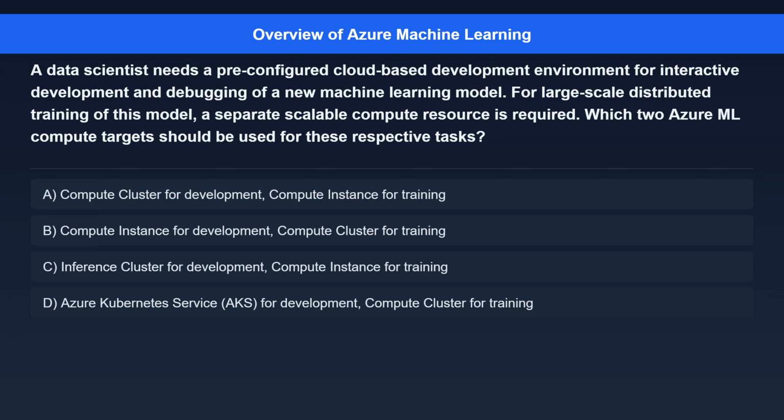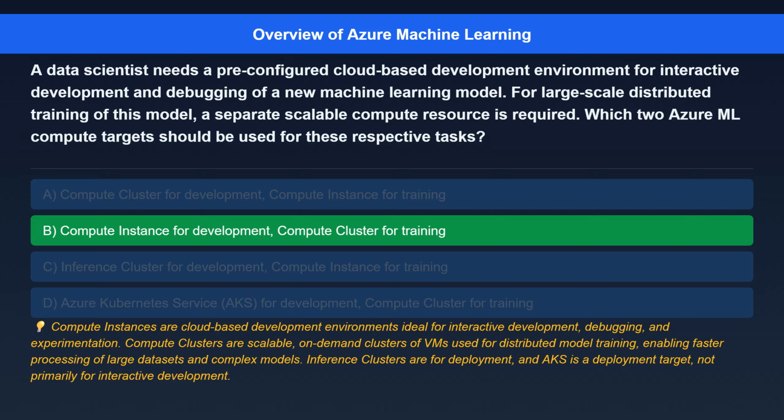Option A, compute cluster for development, compute instance for training. Option B, compute instance for development, compute cluster for training. Option C, inference cluster for development, compute instance for training. Option D, Azure Kubernetes Service, AKS, for development, compute cluster for training.